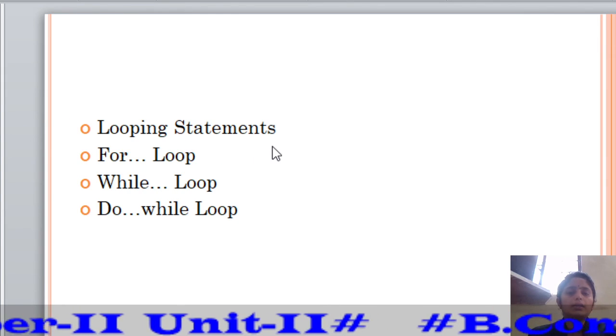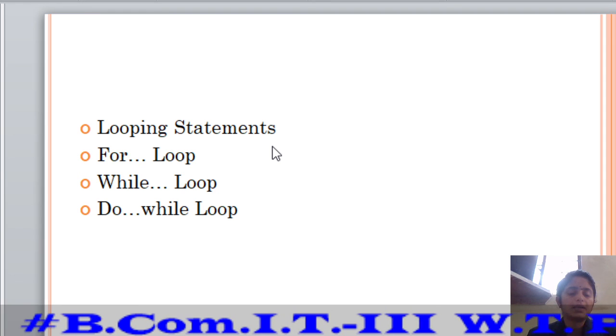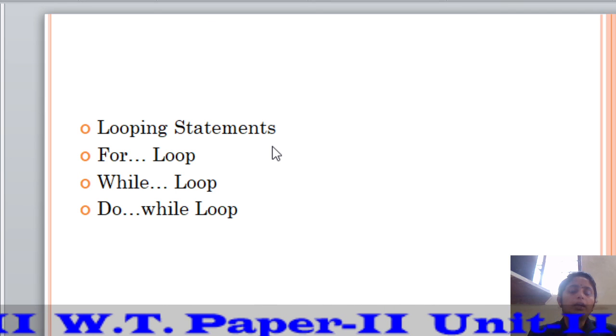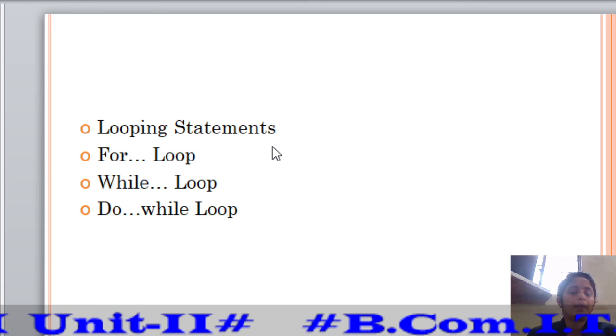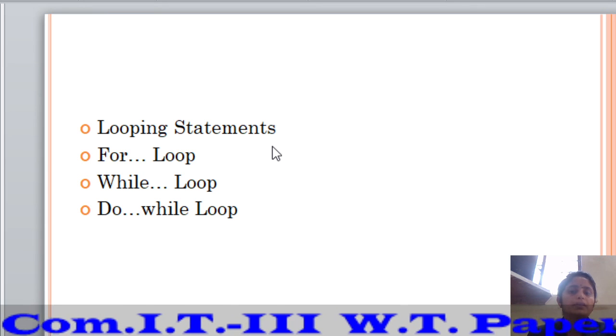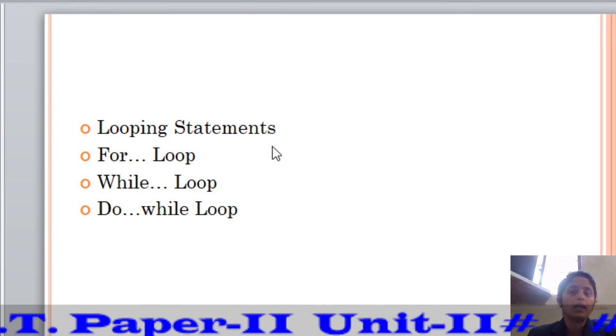In today's lecture, we discussed the most important part, that is the looping statement. Looping and branching statements are both very important in programming skill. Looping statements and branching statements will enhance the programming skill. In the looping statement, we saw the syntax and the programs for the for loop, while loop, and the do while loop.